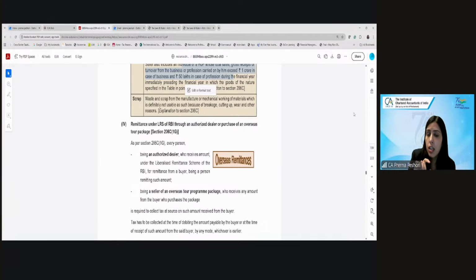So the dollar was not easy, rupee was not easily convertible. But after we stabilized, after we reached a position of good amount of foreign exchange reserve, the RBI thought we should not examine each and every transaction. So that's why they introduced a scheme called the liberalized remittance scheme.